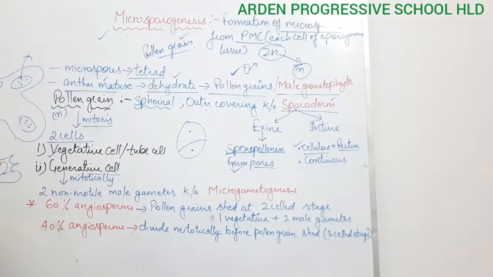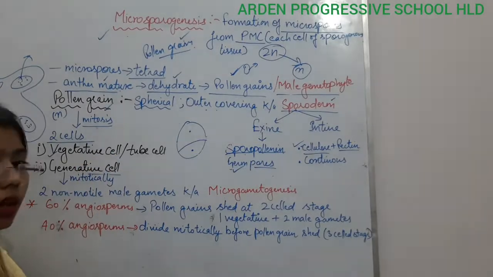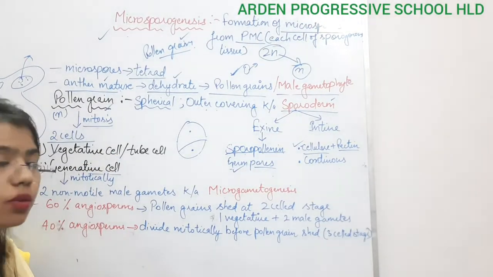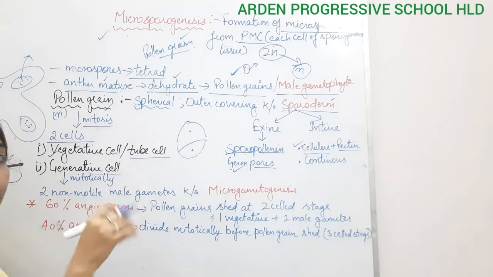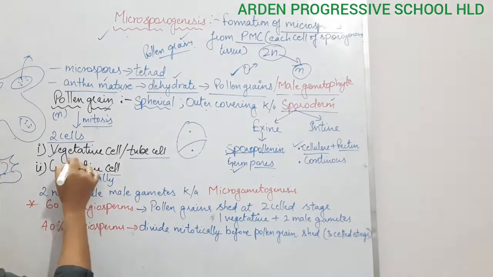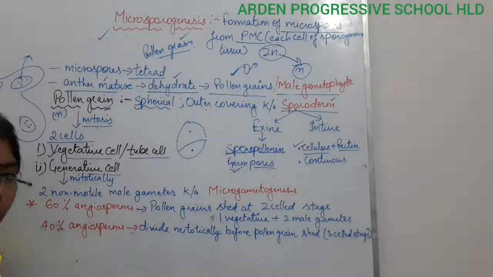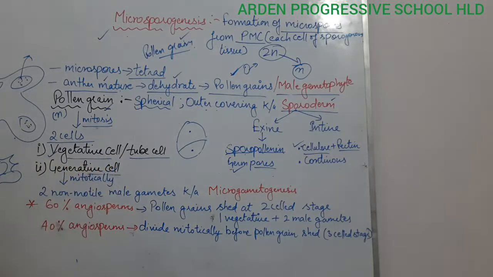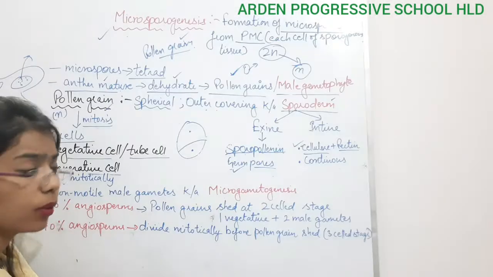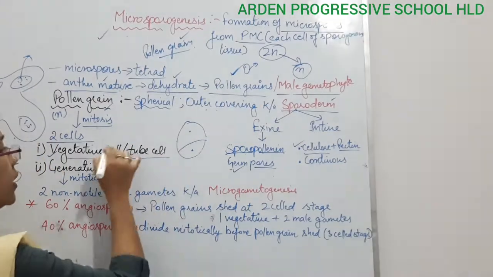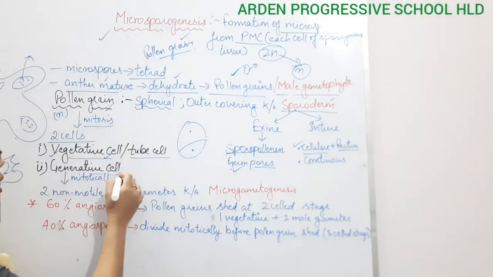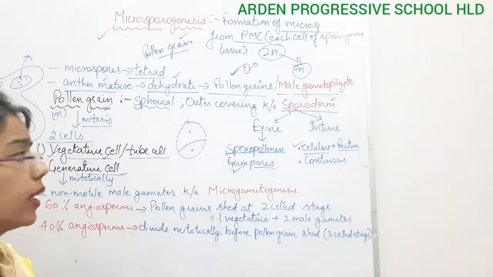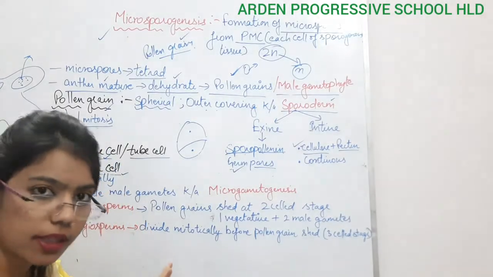Okay, so we can say that the vegetative cell is also forming the pollen tube. The pollen tube, which is going to emerge from the pollen grain, will emerge from the vegetative part. And the generative cell is floating in the cytoplasm of the vegetative cell.